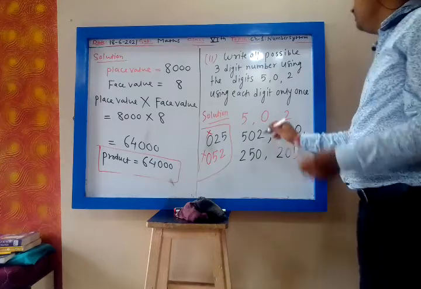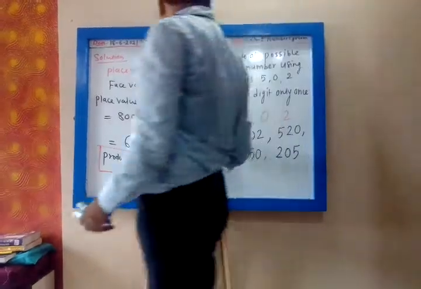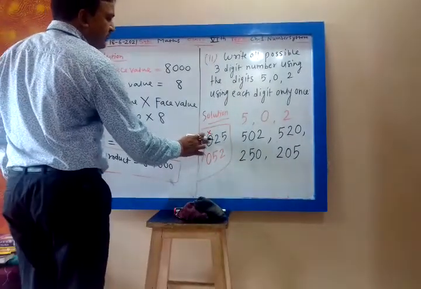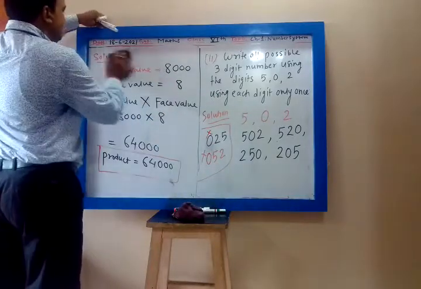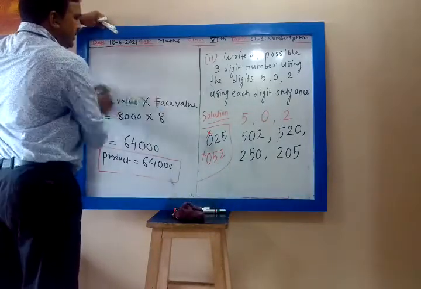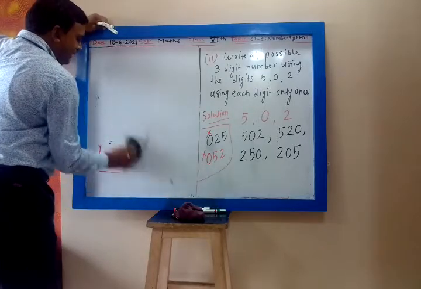Apart from this, any other number? No. The number should not start with 0. So 025 is the same as 25, which is not a 3-digit number.